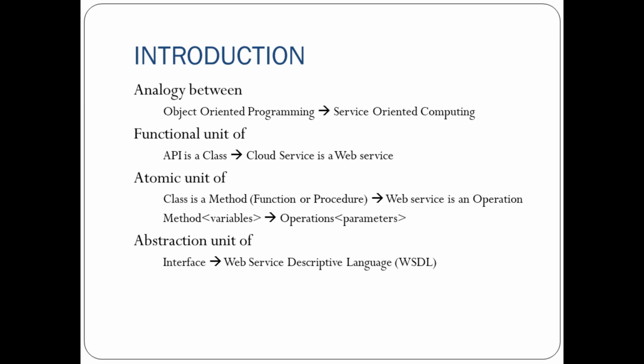Classes have methods as the atomic unit and web services have operations as the atomic unit. Those operations contain input and output parameters. So these are the functional and atomic units, and next is the abstraction unit, meaning how the interface was there.